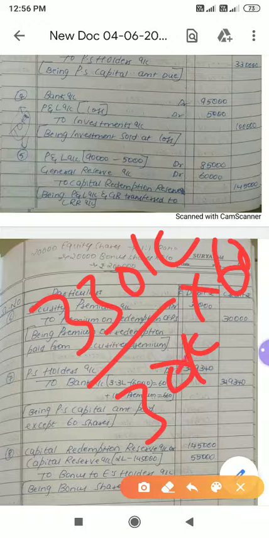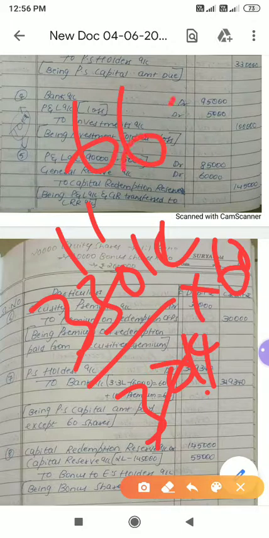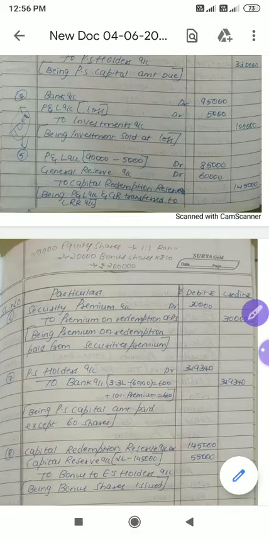See, 30 ones are 30, and 30 ones are 30, so 60 ones will be 660 only. Okay. You can do it like this also.